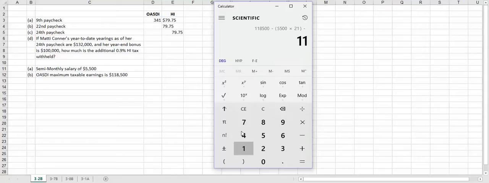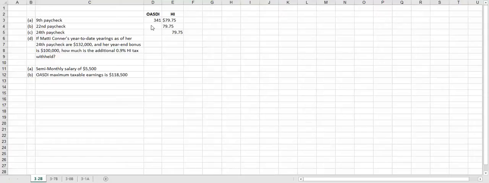Subtract that from the $118,500: $118,500 minus $115,500 gives us only $3,000 of this current paycheck that's taxable. So we're going to take the $3,000 times the 6.2%. It's going to give us $186.